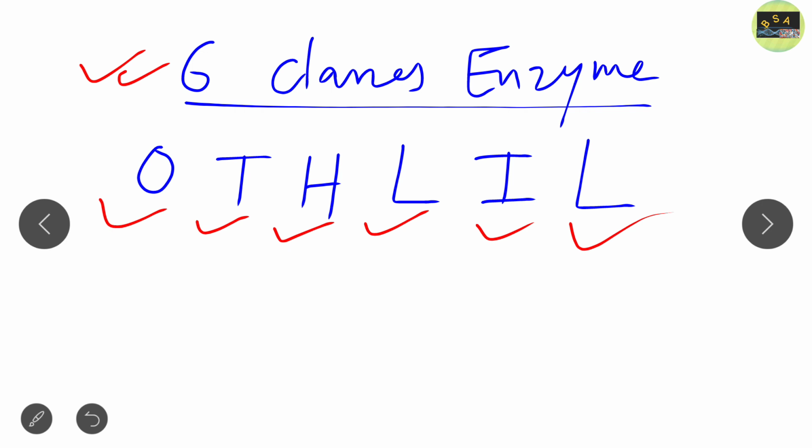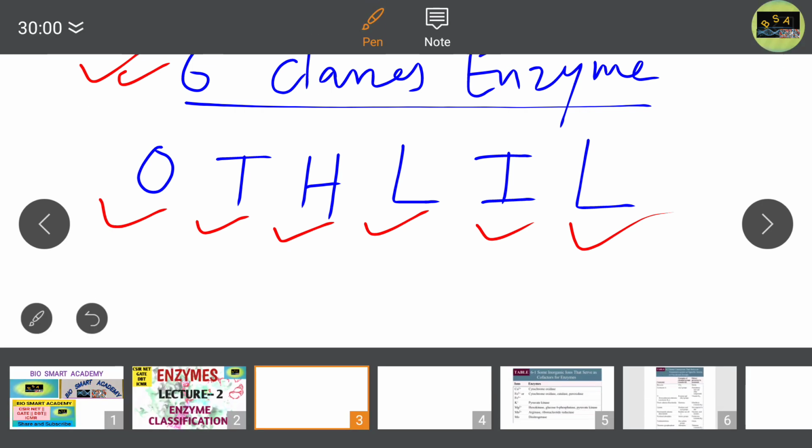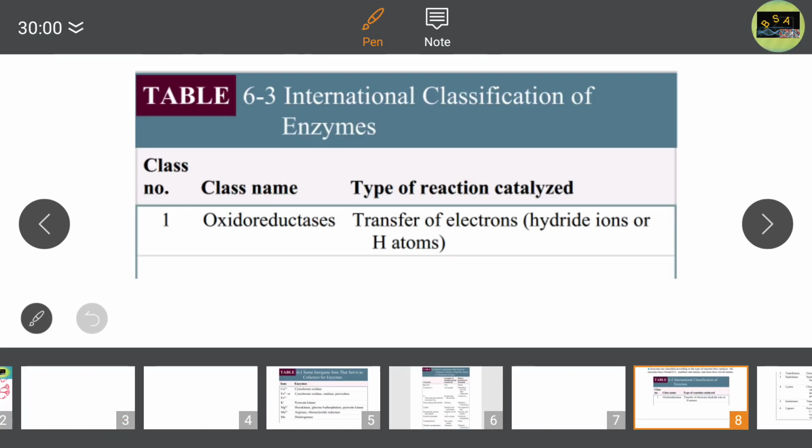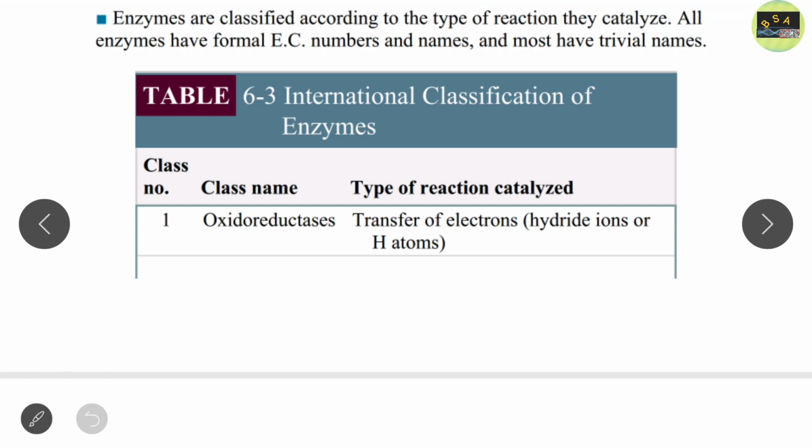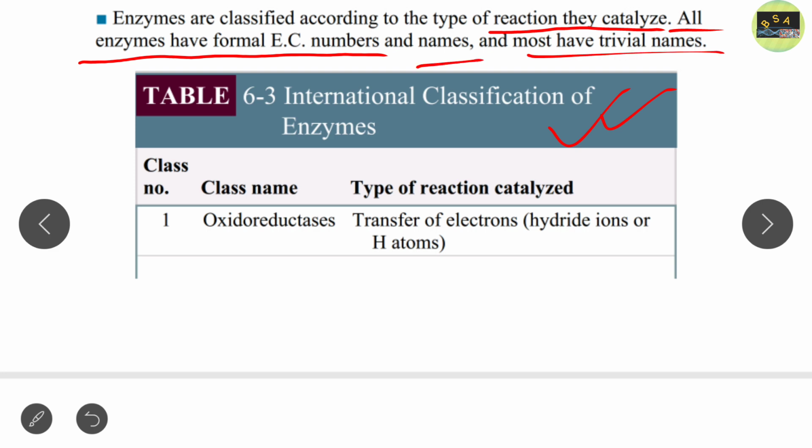Now I am going to show you the classes. This is the international classification of enzymes. Enzymes are classified according to the type of reaction they catalyze. Remember that. All enzymes have formal Enzyme Commission numbers, names, and most have trivial names. According to this, there are 6 classes of enzymes.